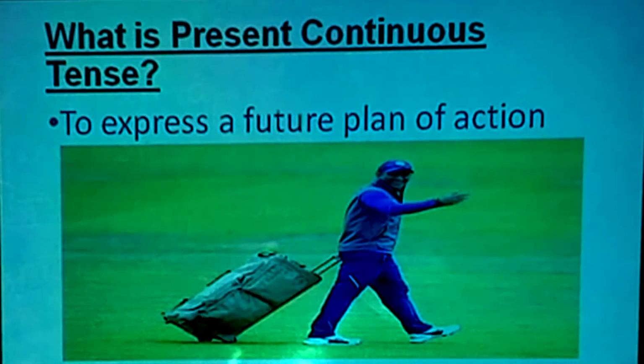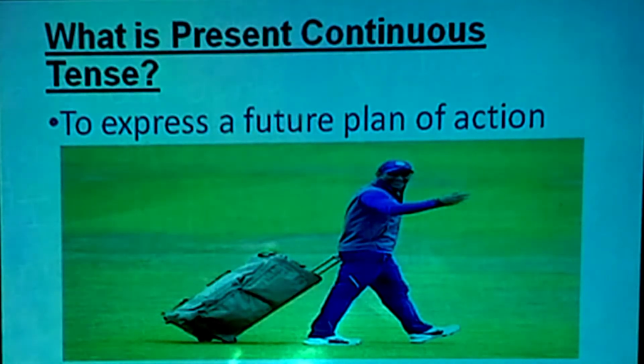So, MS Dhoni is going to play cricket at 4 o'clock. It shows what will happen in the future. So that's why present continuous tense is also used for future plans.